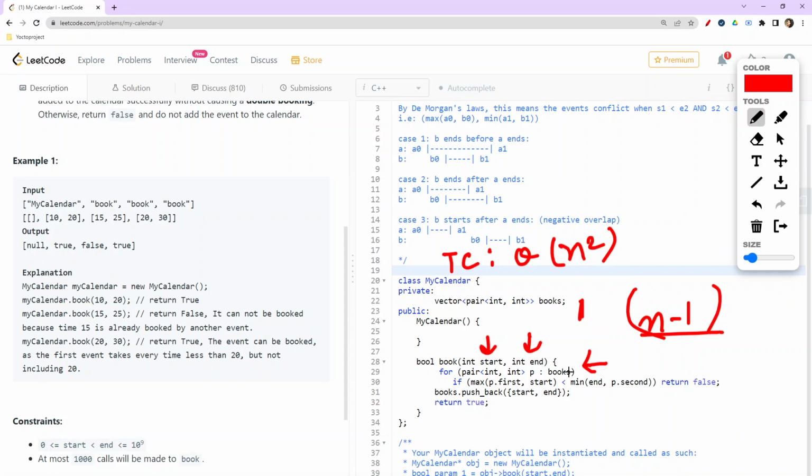So we are somehow working as if in order of n square, means in a nested loop sort of way, that there are already events and we are checking against the events which already exist in that map, and then we are putting the new one forward by checking it again and again. So that is the scenario here. So that's why the time complexity basically here is order of n square, but the space complexity here is order of n. So this is the thing here.